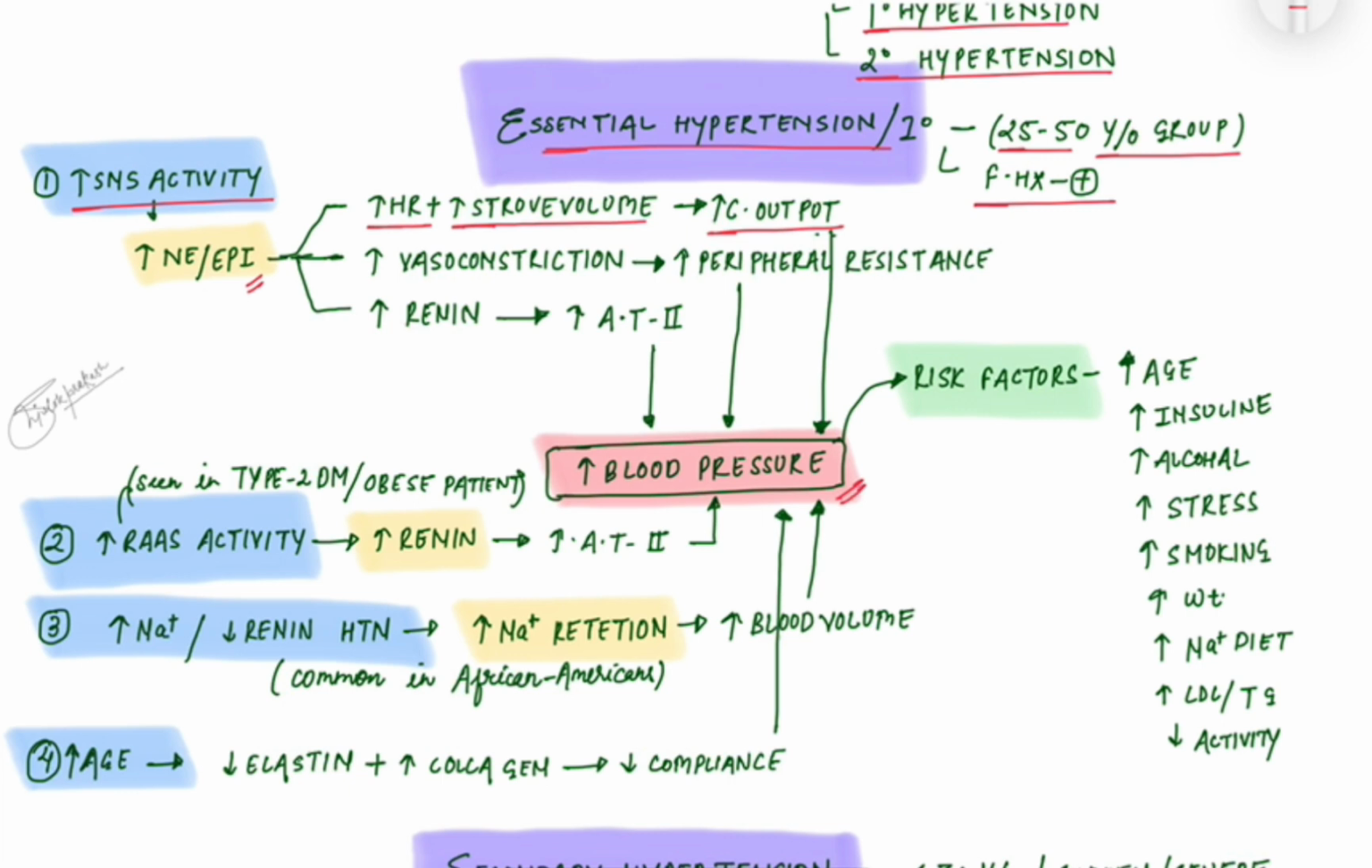On vessels, it causes vasoconstriction, which increases the peripheral resistance and increases the blood pressure. In the kidney, JG cells increase the production of renin, which increases the conversion of angiotensin 1 to angiotensin 2, increasing the angiotensin 2 and causing high blood pressure.